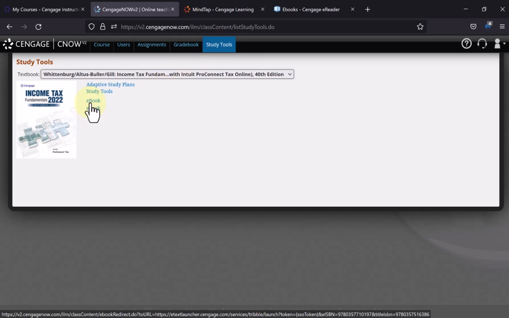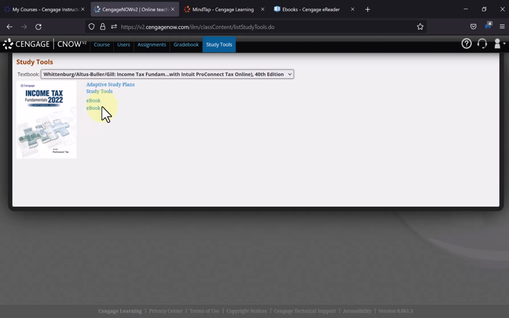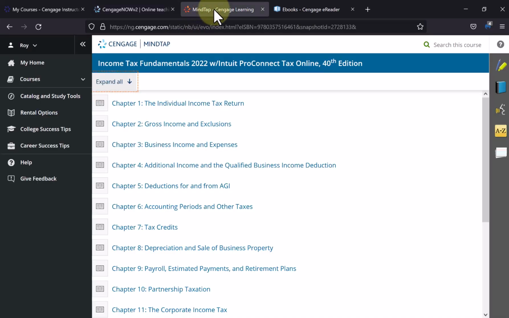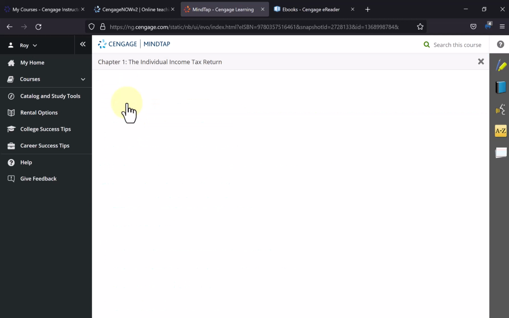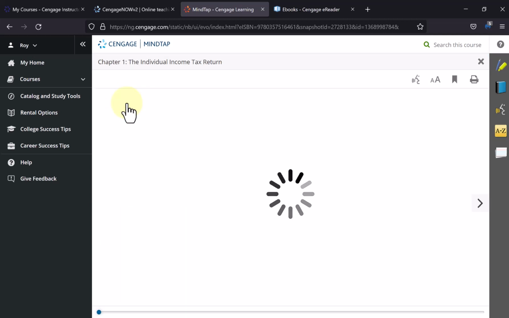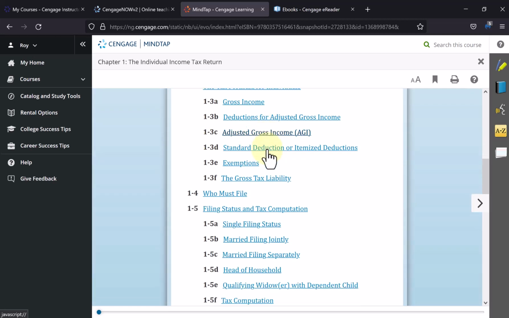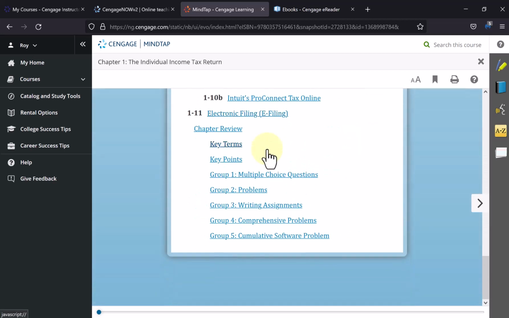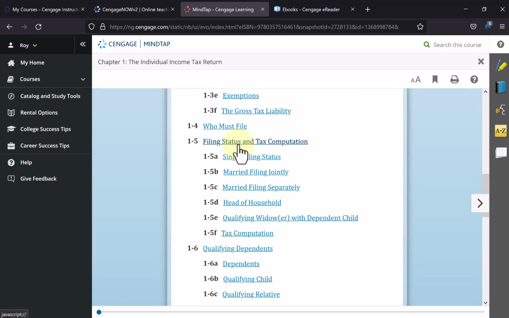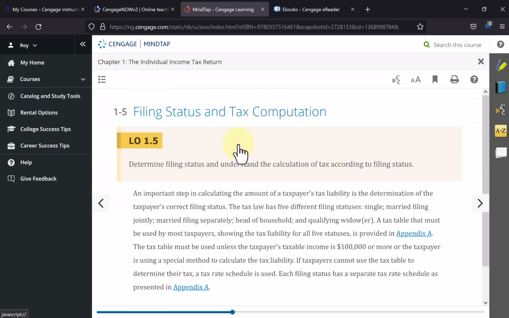It looks like there are a couple of different versions of the textbook. This first one is the one I like to use, called MindTap. And here's a table of contents. If I click on the chapter, I get the last place I entered into this chapter, number 1. In this case, it's the first page with the listing of all the objectives of the chapter. I can click on any one item here and it'll take me to that page.